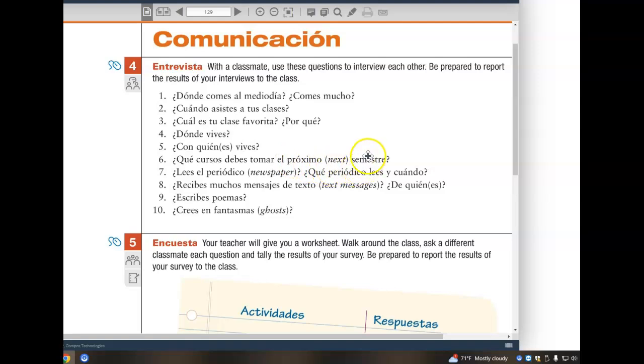El próximo semestre yo debo tomar historia, química y inglés.